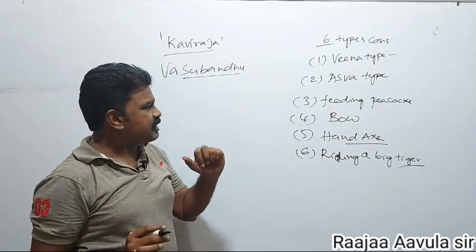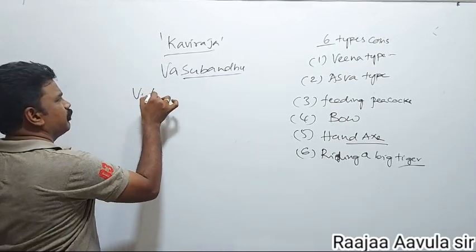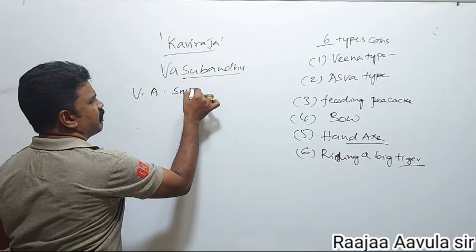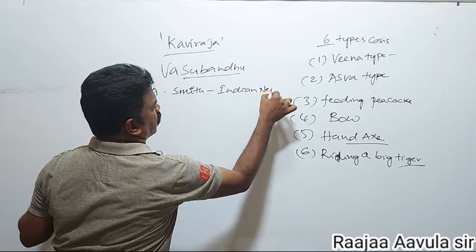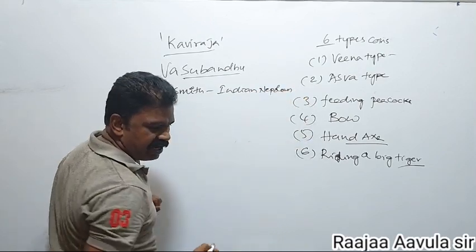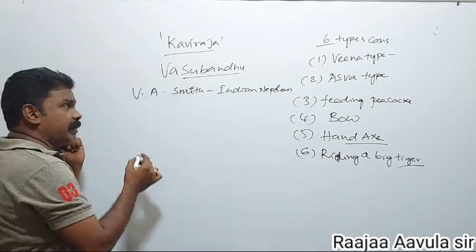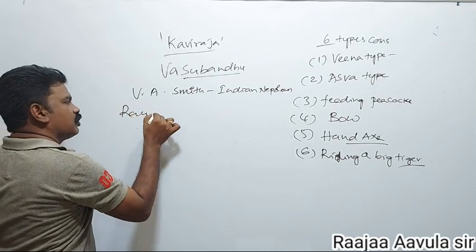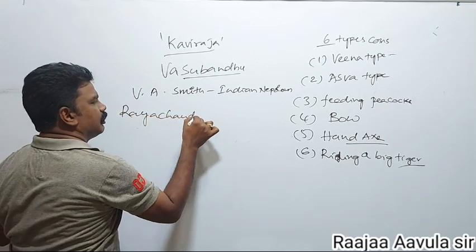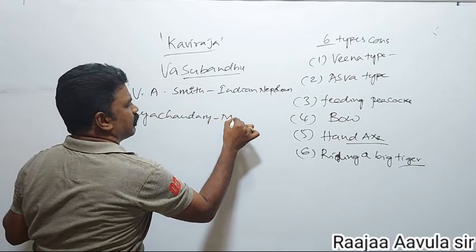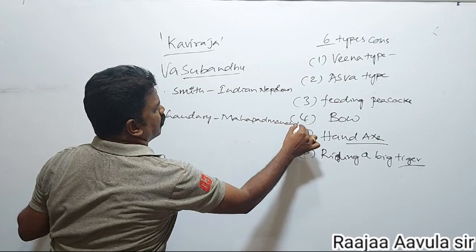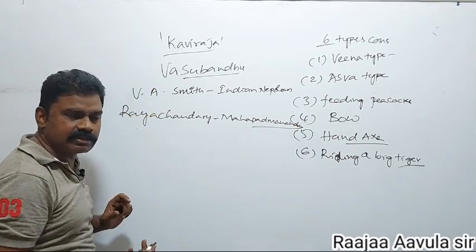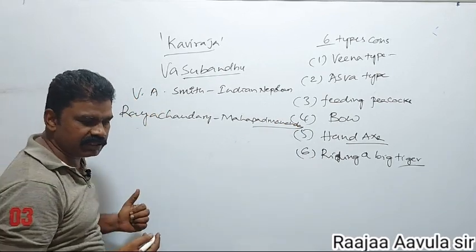V.S. Smith called him the Indian Napoleon. And Rai Chowdhury called him Mahapadmananda. Mahapadmananda also defeated and killed many kings. That's why he was compared with Mahapadmananda.